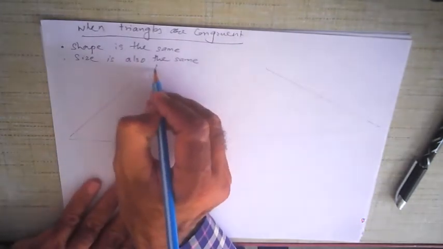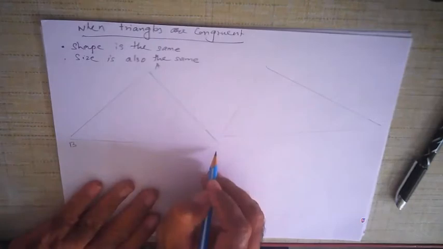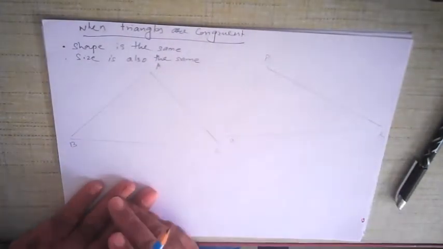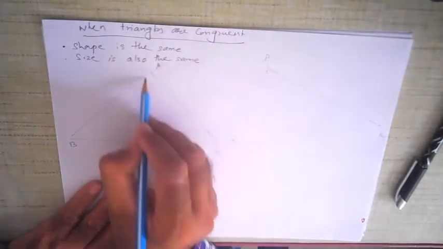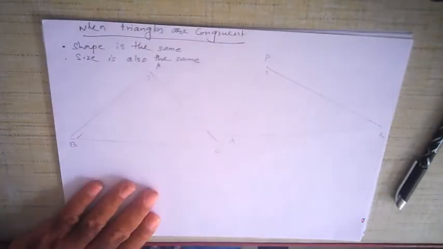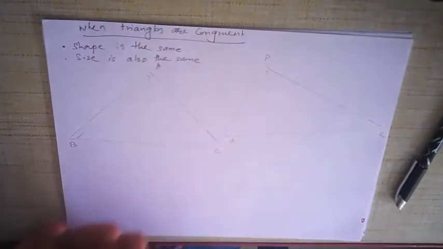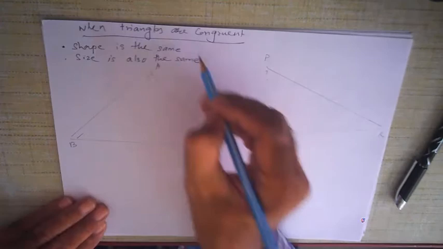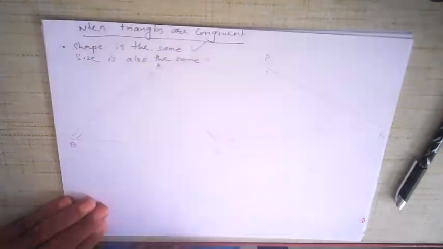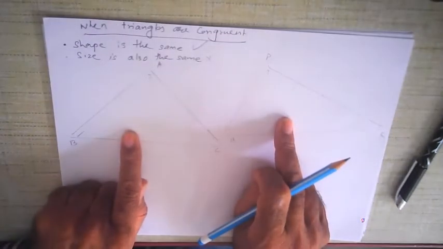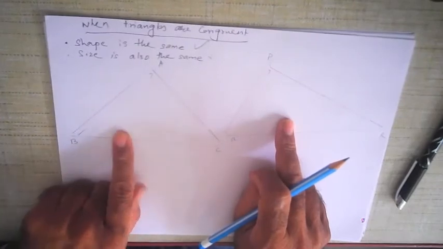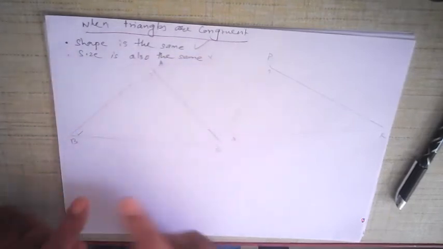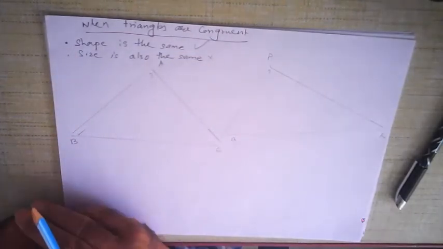Let us call this triangle ABC, and this triangle PQR. You can see that the angles are different. These triangles are both triangles, but the size is not the same in this particular case. So when triangles are the same in terms of shape, but the size may be different, such triangles are called similar triangles.